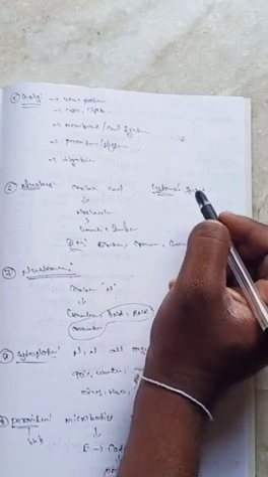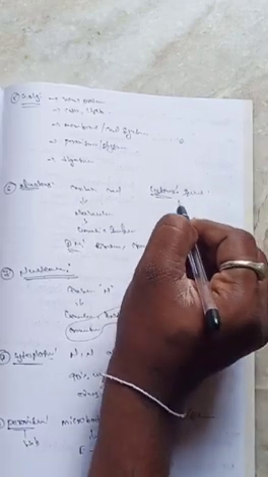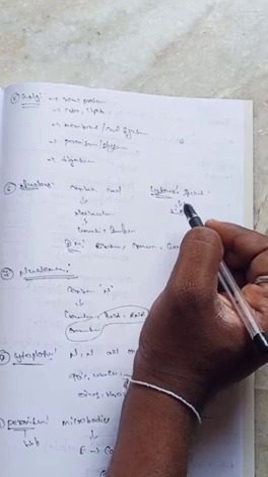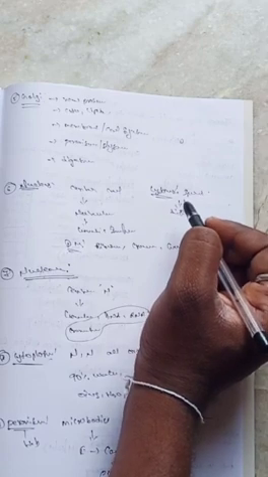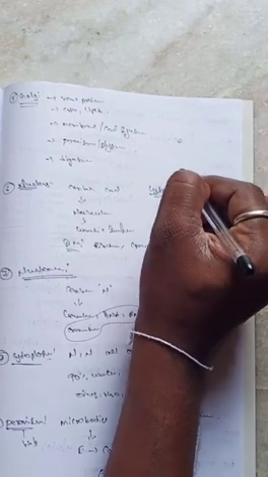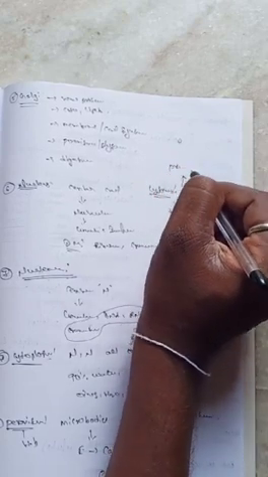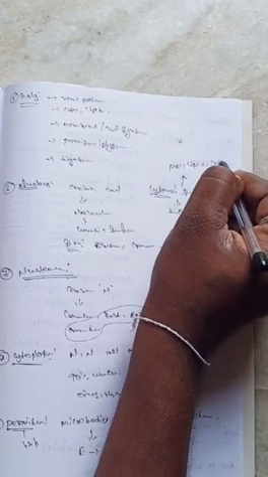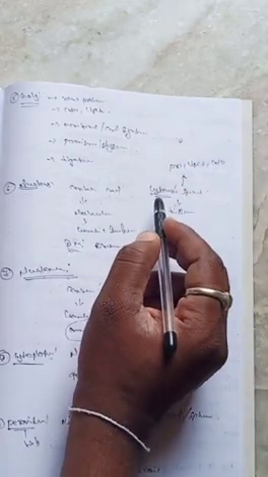Lysosomes are involved in the digestion process. Especially, these lysosomes are involved in the digestion of proteins, lipids, and carbohydrate substances, which are digested only by the lysosomes.